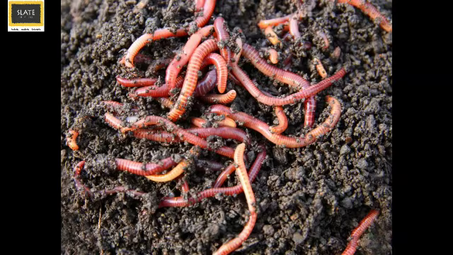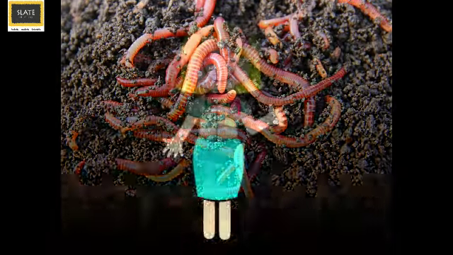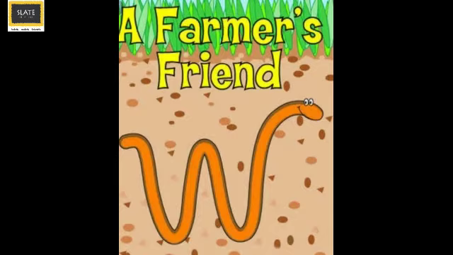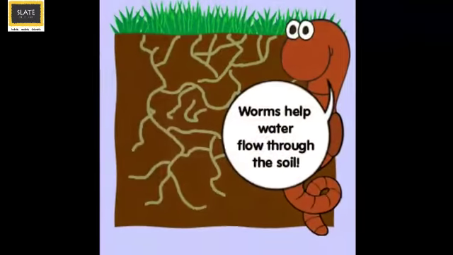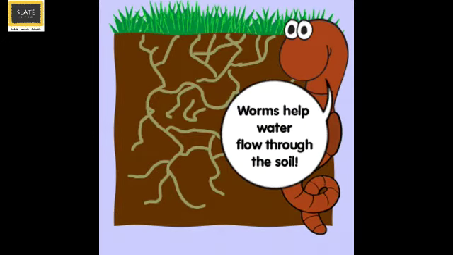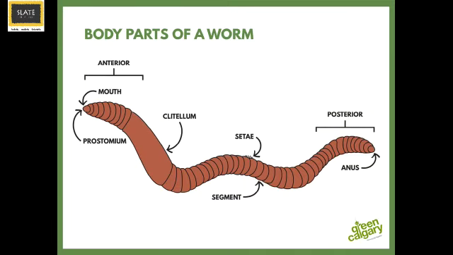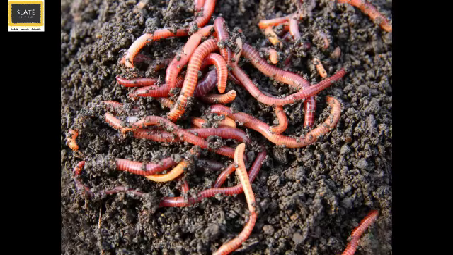Slaters, small worms like earthworms swallow soil. Yes, isn't that strange? You all must have heard that earthworms are called farmer's friend. This is because they increase the fertility of the soil. Swallowing the soil is an important part of doing this. Slaters, earthworms do not have teeth. Along with soil, earthworms also eat the decaying parts of plant and animal matter.